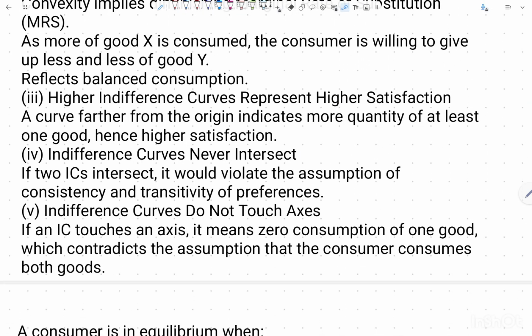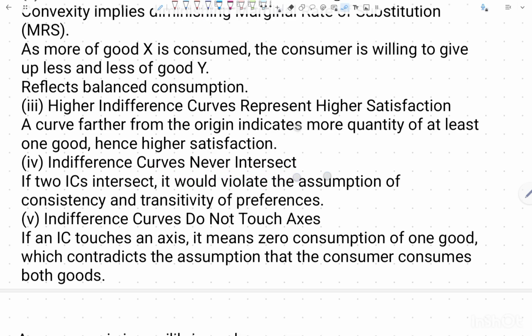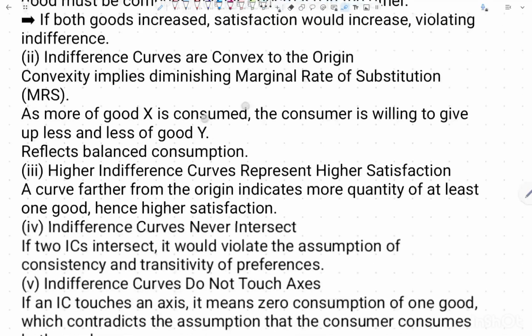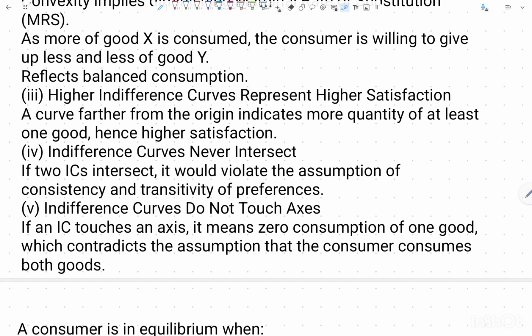The next one is indifference curves never intersect. Whenever we draw various levels of indifference curves, they are never going to intersect with each other, because if two indifference curves intersect, it would violate the assumption of consistency and transitivity of preference.